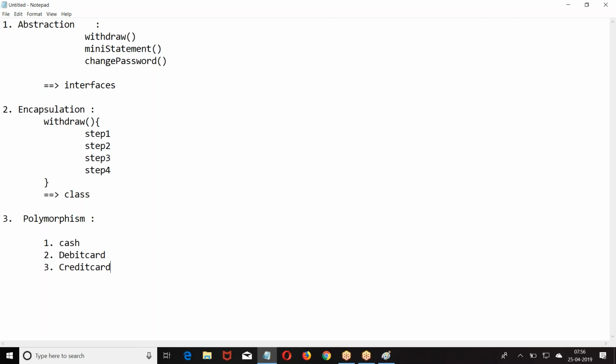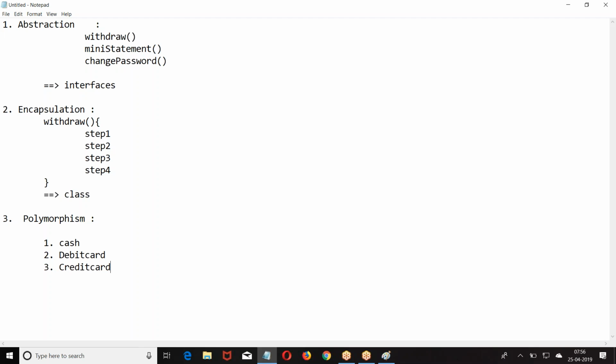Somebody is very convenient making a payment by credit card. Somebody is happy to pay by cash. Somebody is happy to pay by debit card. When I say only cash is accepted, I may lose some customers. When I say only debit card is accepted, or credit card is accepted, I may lose some customers.